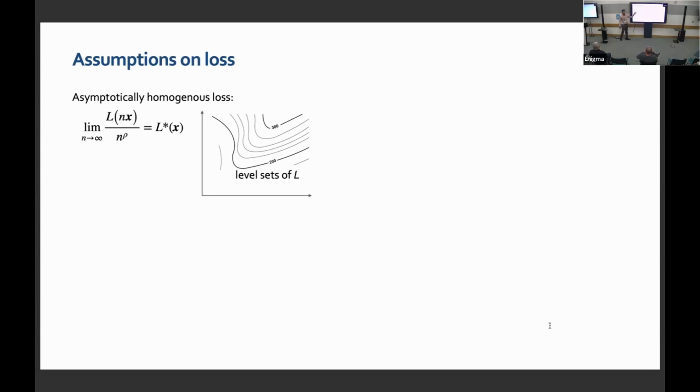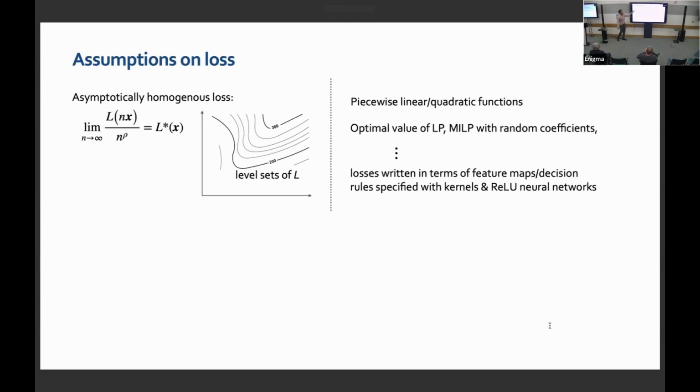What is the assumption on the loss? We could have as well worked with a regularly varying loss, multivariate regularly varying loss. But for simplicity, we chose homogeneous, approximately homogeneous loss functions. And what type of losses do satisfy this? Piecewise linear quadratic functions, optimal values of linear programs, ReLU neural networks, all of them satisfy this assumption. So all the examples that I covered initially will satisfy this assumption.